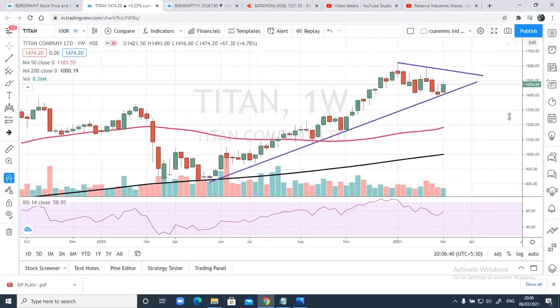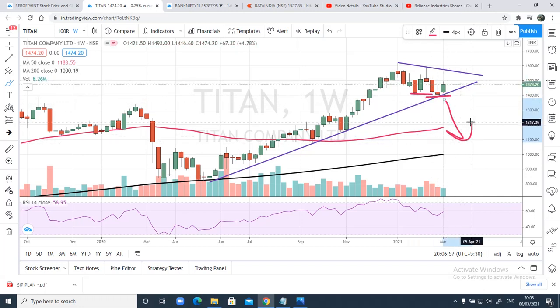What is the reason it has hit at this level? I just want to know the reason it has hit at this level and again reversed slowly. Somewhere here also the fall has not been much, maybe because this trend line is intact. In case this trend line breaks, there can be momentum on the downside.